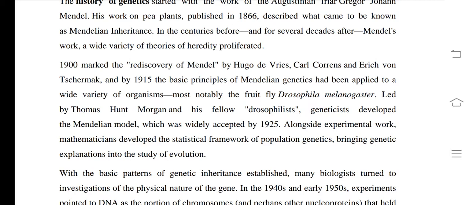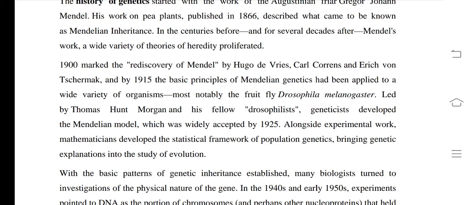This was led by Thomas Hunt Morgan, T.H. Morgan, and you know the father of experimental genetics is T.H. Morgan, and his fellow Drosophilists. Geneticists developed the Mendelian model, which was widely accepted by 1925. So underline this, the Mendelian model was widely accepted in the year 1925.